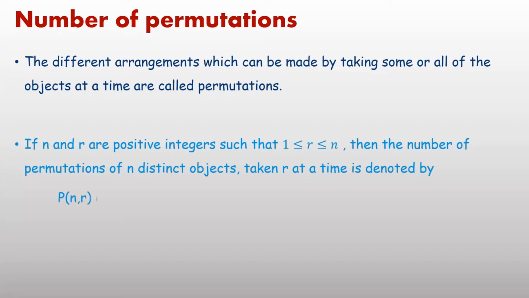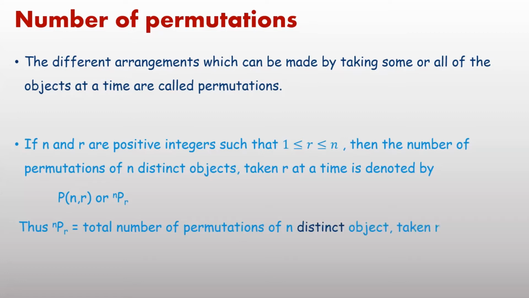Then we denote the number of permutations using the symbol P(n, r), or the other form nPr. n represents the total number of objects, P means permutations, and r means the number of objects taken at a time. Therefore, nPr equals the total number of permutations of n distinct objects taken r at a time. If all objects are not distinct, then we will study the different conditions in the next video.